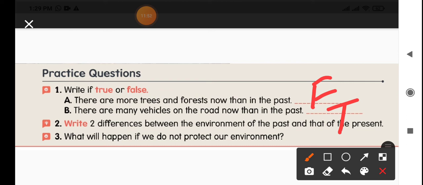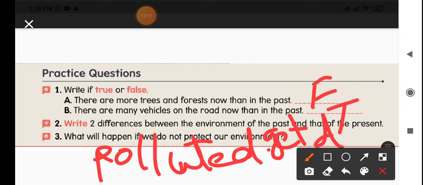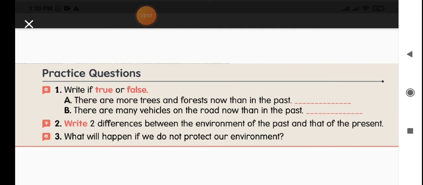What will happen if we do not protect our environment? If we are not protecting our environment, then definitely our environment becomes polluted. It gets polluted, and when we breathe polluted air, we get diseases. So these two answers you write in classwork, and also complete your content book and practice questions with neat handwriting.